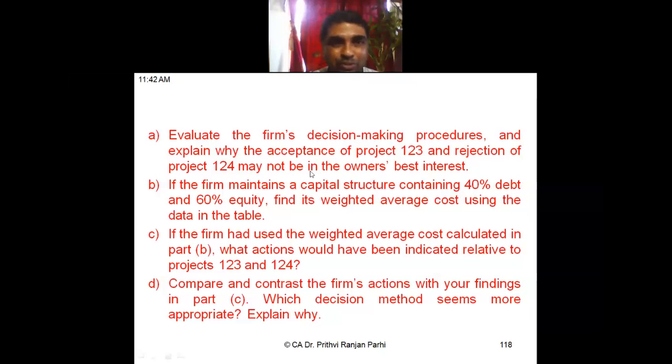So accordingly, these are the questions which have been asked. Evaluate the firm's decision making procedure and explain why the acceptance of projects 1 to 3 and rejection of 4 may not be in the owners' best interest. If the firm maintains a capital structure containing 40% debt and 60% equity, find the weighted average cost using the data in the table. So this question we will see first.